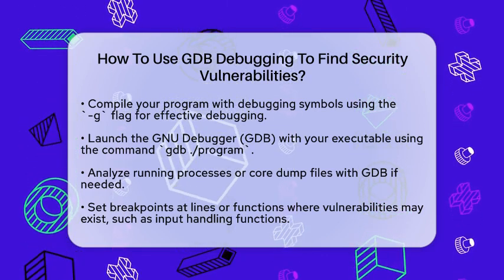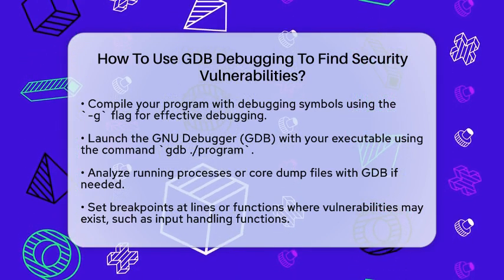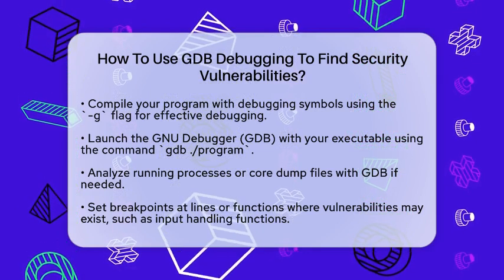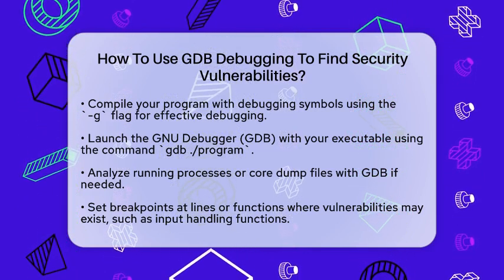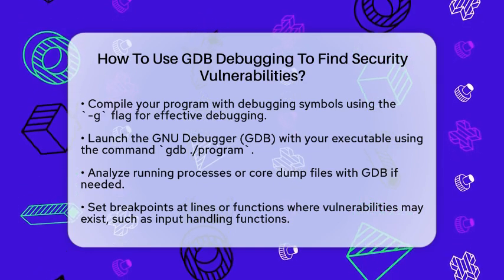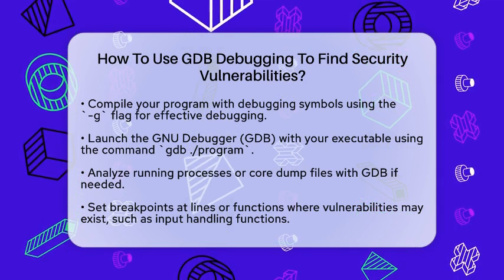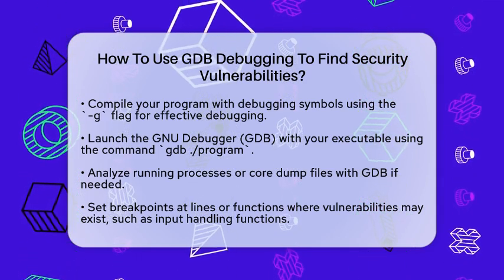First, always compile your program with debugging symbols. You can do this by using the -g flag when you compile your code. For example, if you are using the GNU Compiler Collection, you would run gcc -g -o program program.c. This step includes source-level information in your binary, which is essential for effective debugging.